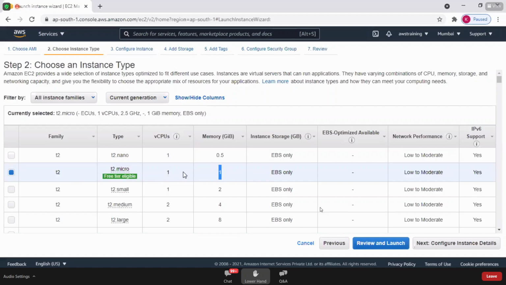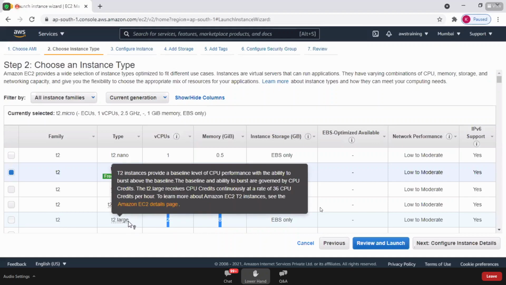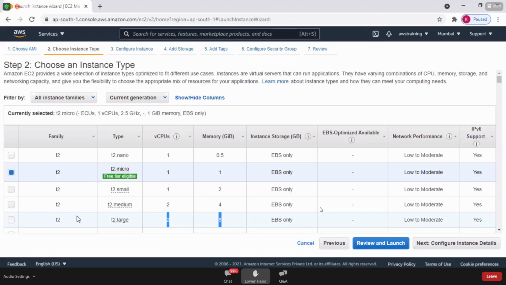When you say, Sunil, 1 GB RAM is very little, I want to go with 8 GB RAM, here you have a combination of 8 GB RAM and 2 CPUs. That instance type is called T2 large, but it is not eligible for free tier. I hope you are understanding. This free tier account's options are more than enough for us to understand all the services. So I'm going with the T2 micro instance. That means the Windows instance you're creating comes with 1 GB RAM and 1 CPU. Next.